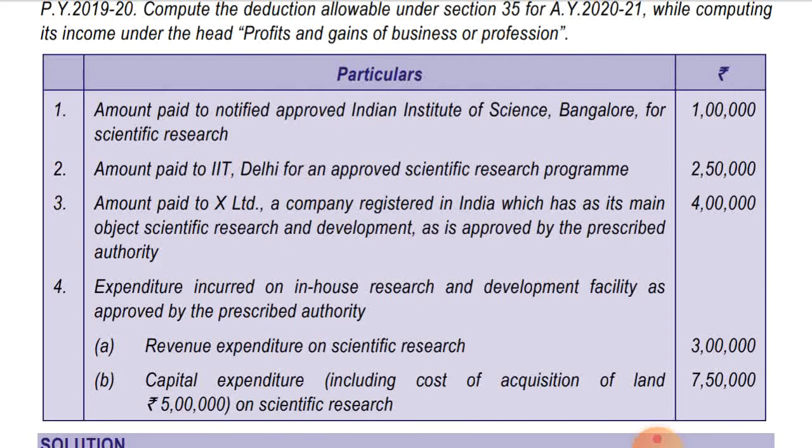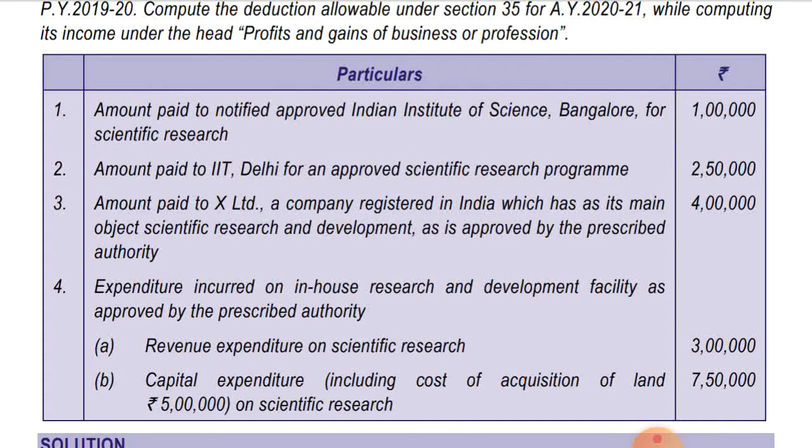Okay, so now the third one, amount paid to X Limited, a company registered in India, which has as its main object scientific research and development, as approved by the prescribed authority. So in this case 100% deduction will be allowed, but the section will be 35(1)(iia). Okay, so 100% deduction will be allowed, that is 4 lakhs deduction will be allowed.